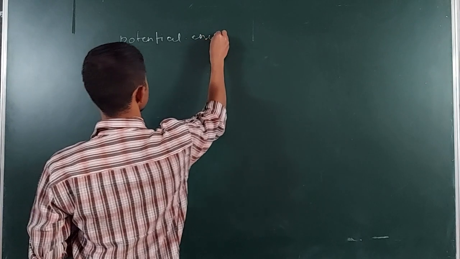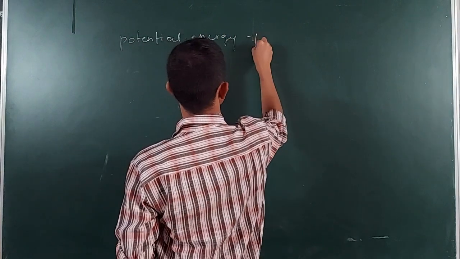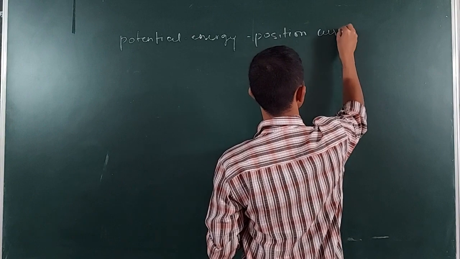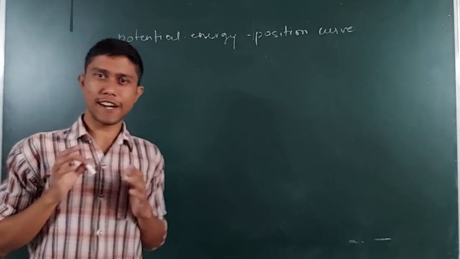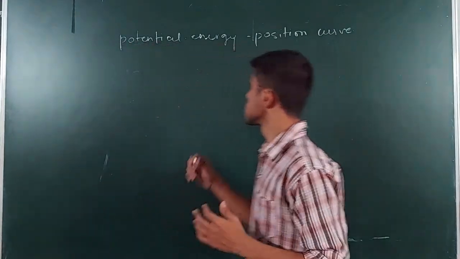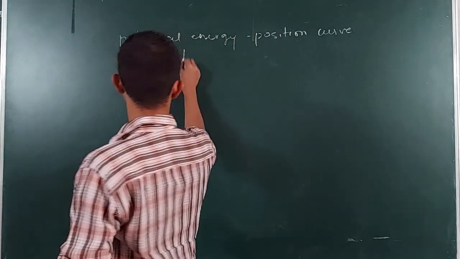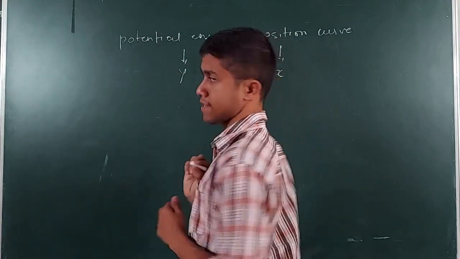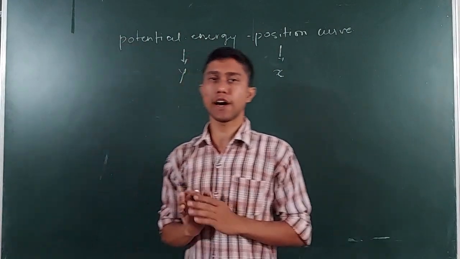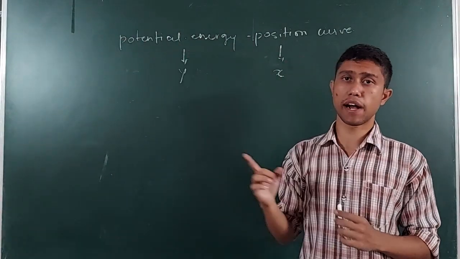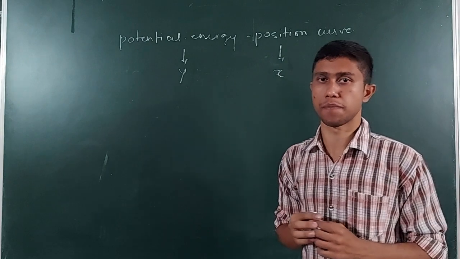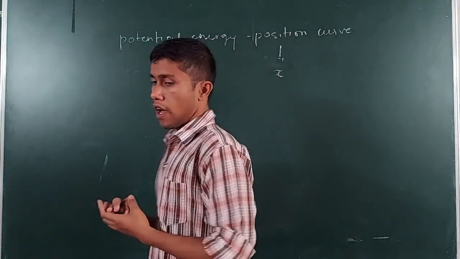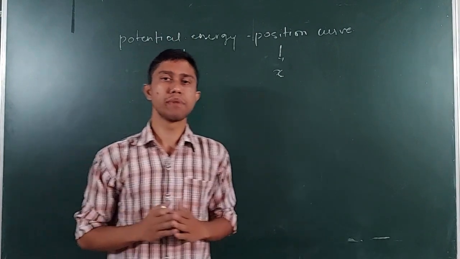potential energy position curve. So you can understand people that the potential energy is on the y-axis and the position is on the x-axis. So I can find out what is the potential energy of a particle at a particular position from this curve. So now we'll start with the equilibrium.